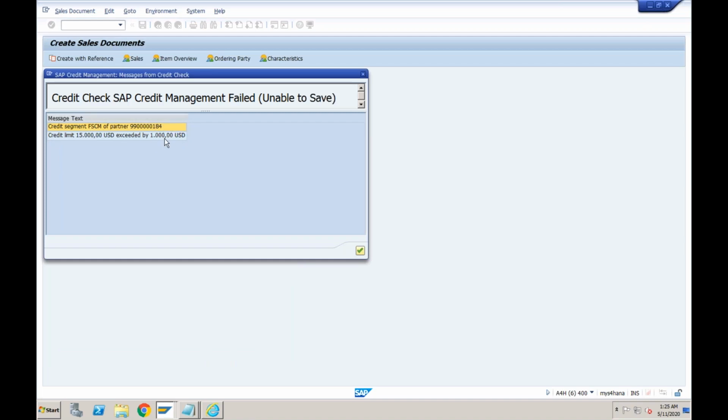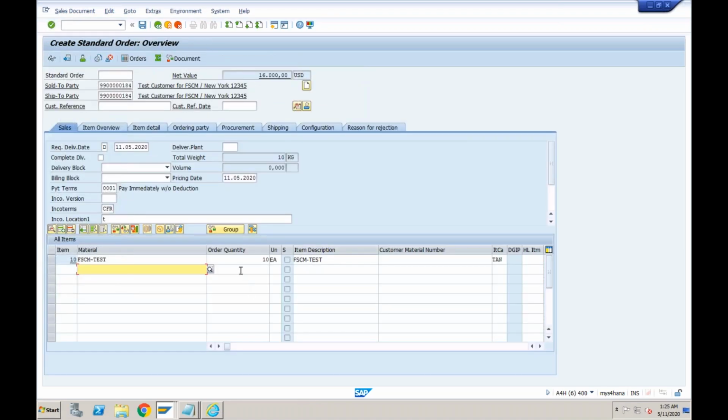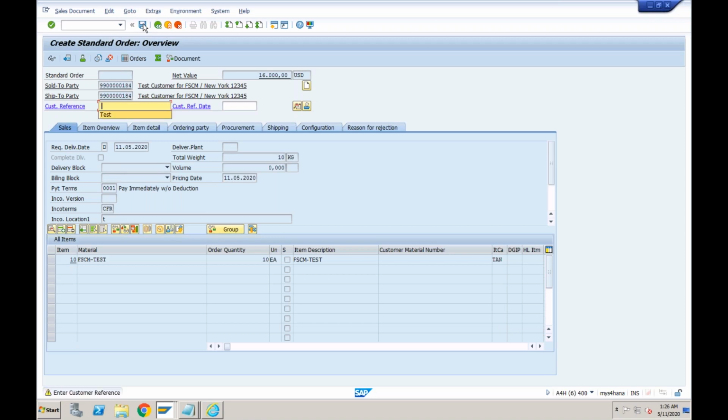It should show 17,000. Okay, that is the reason I'm showing you this again and again, because the system is taking this amount later on. That is the reason it is just showing 1000. It should be 17,000. So you are trying to book overall credit exposure of 32,000, but you have the limit of 15,000. So the system is exceeding by 17,000, and that is the reason it is throwing an error. So if it is an error message, when you try to book this, you can see the system will throw this error. It will not allow you to proceed further.